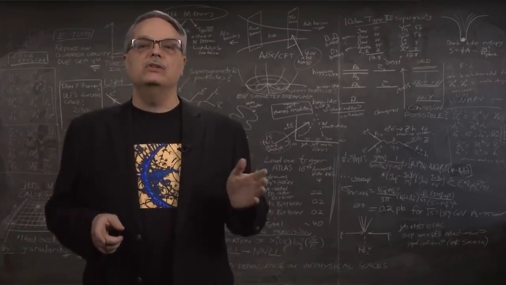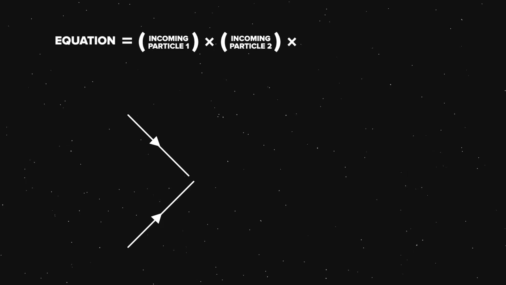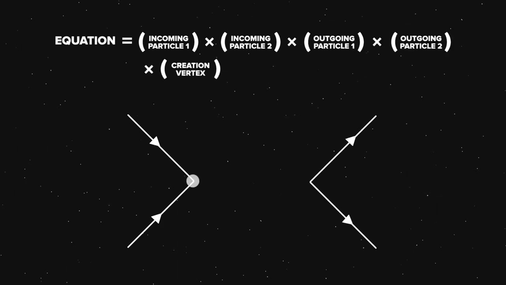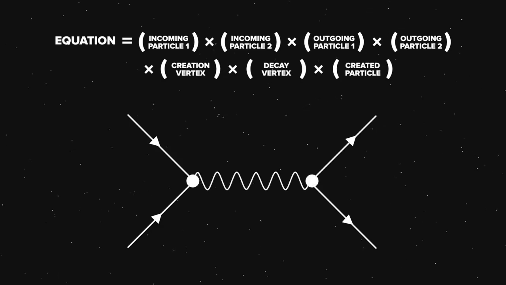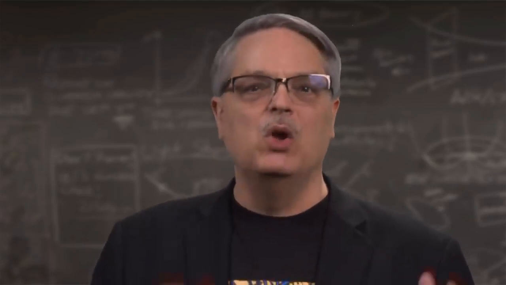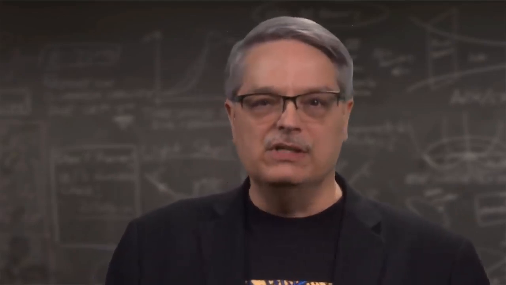For instance, we could say that the electromagnetic interaction is equal to incoming particle 1 times incoming particle 2 times outgoing particle 1 times outgoing particle 2 times the creation vertex times the decay vertex times the created particle. And for the weak force, we can say the same thing. So since this equation structure governs both interactions and the diagrams are so similar, what exactly is the difference that makes the weak force so much weaker than electromagnetism?